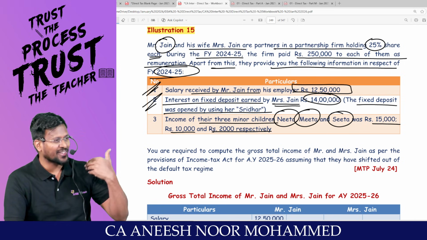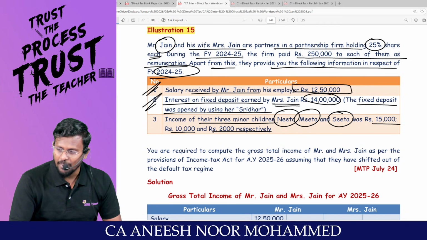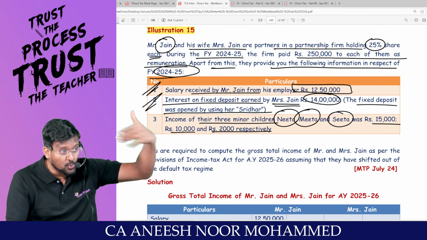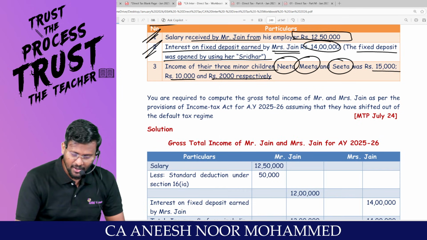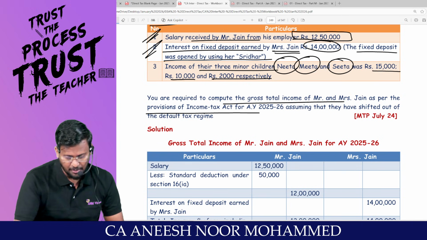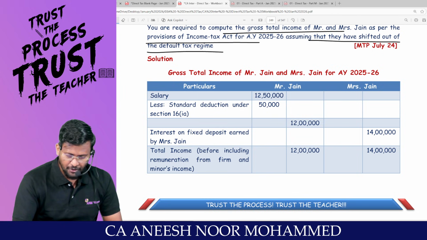Sir, now I have to calculate who is having higher income, and I have to club it in the hands of the person having higher income, after claiming a deduction of 1,500 per child. There is no limit, you can have as many children as you can. It is up to you. You are required to compute the gross total income of Mr. and Mrs. Jain as per the provisions of the Income Tax Act, assuming they have shifted out of the default tax regime.